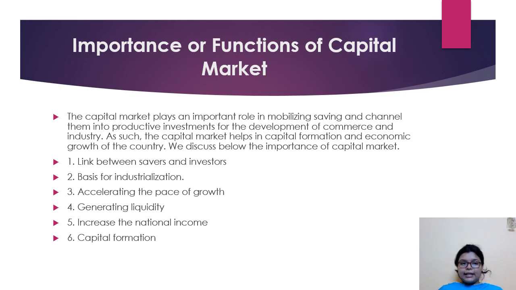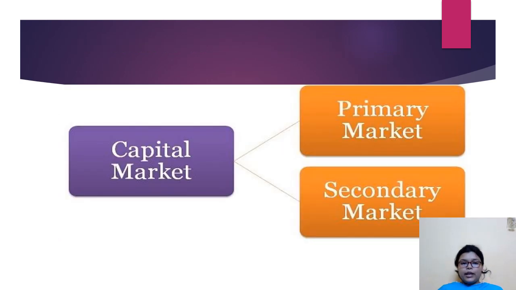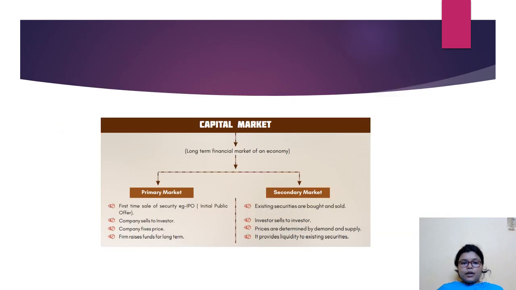Moving on to the next slide. Here you can see capital market is divided into two markets. One is primary market and another one is secondary market. So what is primary market? See, in simple terms, primary market means it is a market where new companies, or we can say the existing companies maybe, are issuing the shares for the very first time.